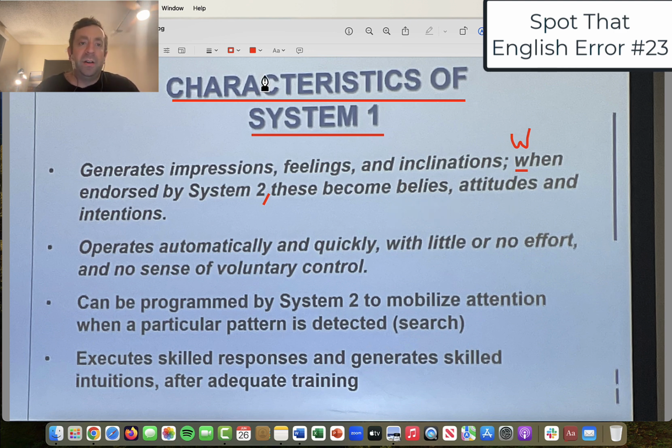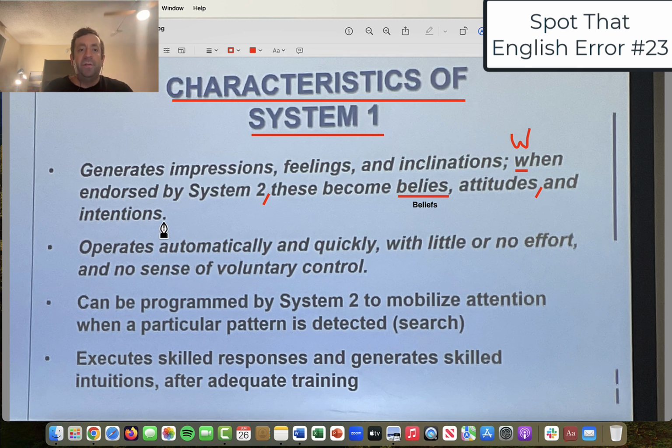Hopefully you've caught on by now that "belies" needs to be "beliefs." Belies is not correct; we need beliefs, that has to be the correct spelling here. So that's another change. Then I believe we're missing the Oxford comma, so I'm going to put that there. These become beliefs, comma, attitudes, comma, and intentions, period.